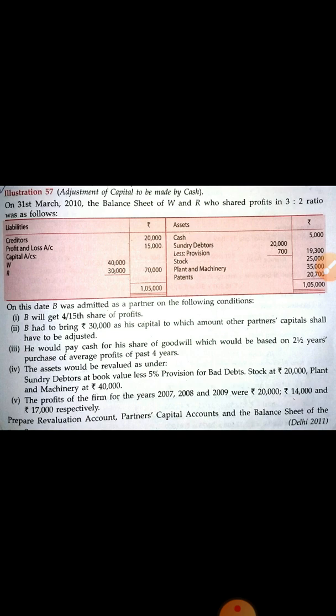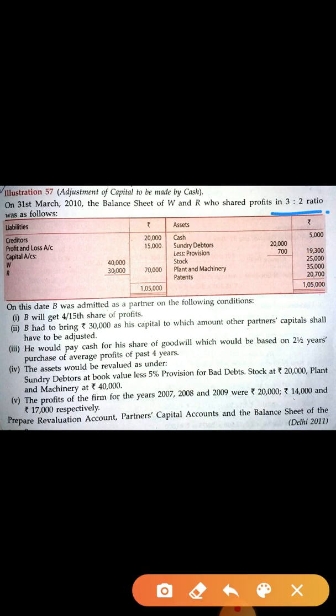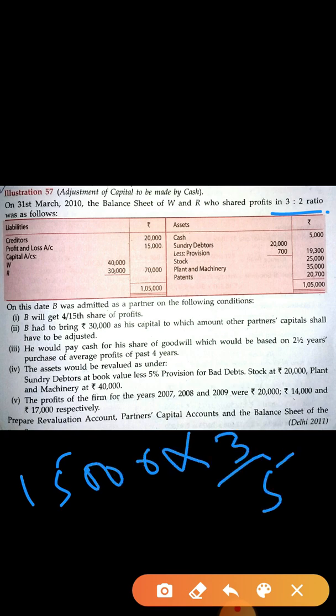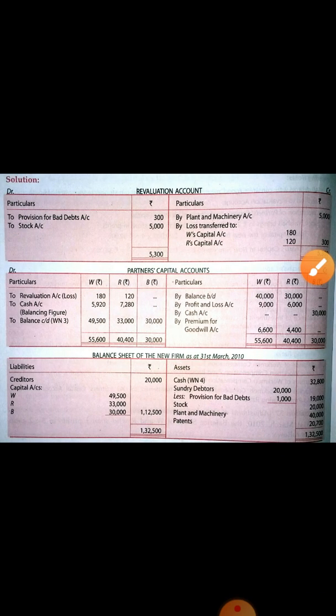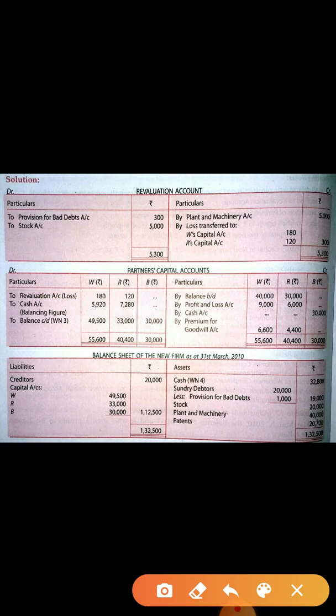This profit and loss account distribute in the old ratio among the old partners. So old ratio is given 3:2. Okay, so 15,000 you have to distribute in the old ratio 3/5, and next is 15,000 into 2/5. In this way you have to distribute and write down in by side.